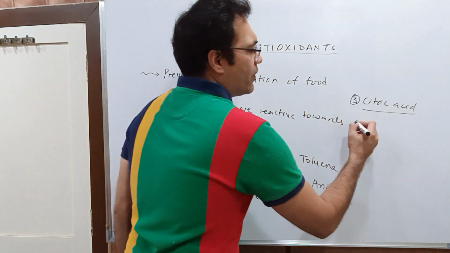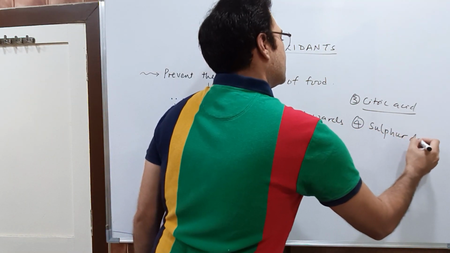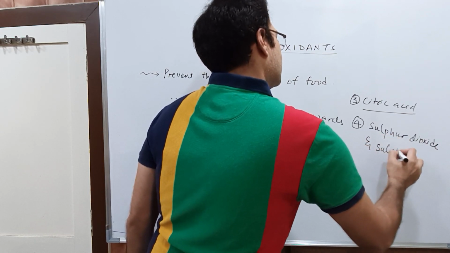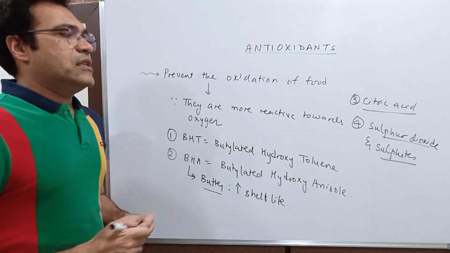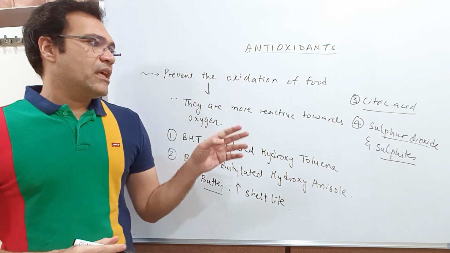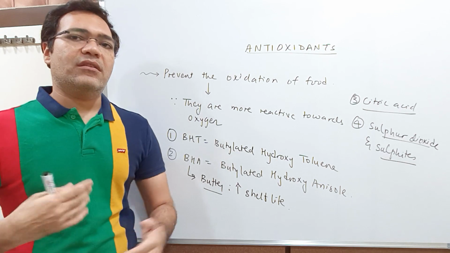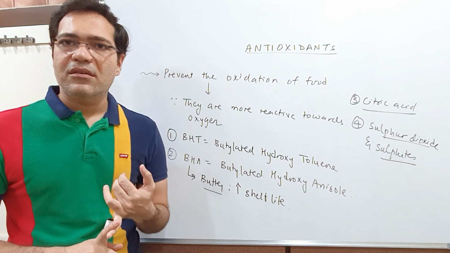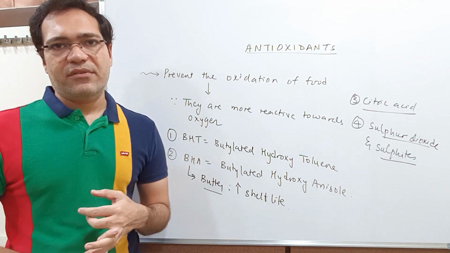Then you have sulfur dioxide and sulfides. Sulfur dioxide and sulfides are mainly used to prevent the oxidation of wines, beers, cut fruits, vegetables and sugar syrups.